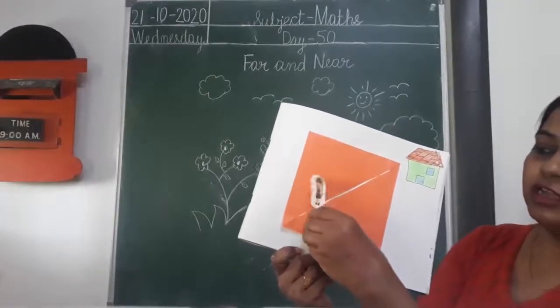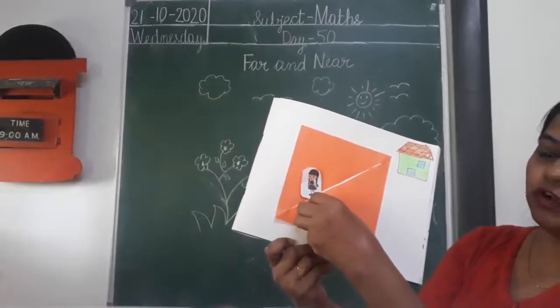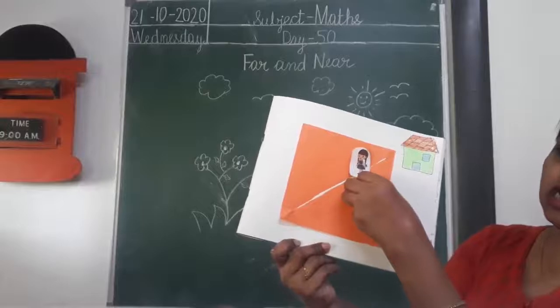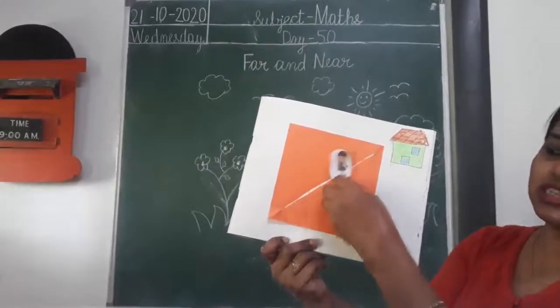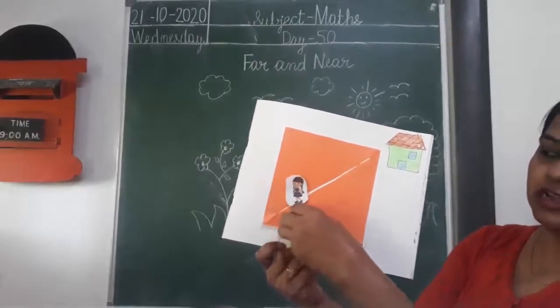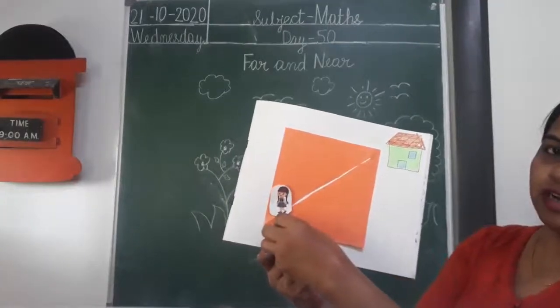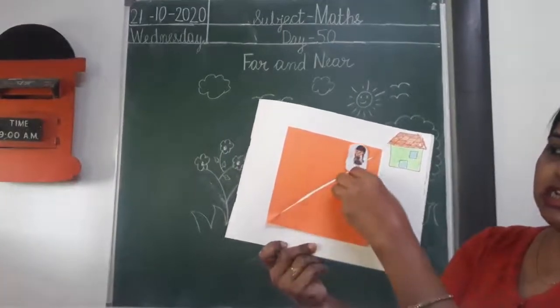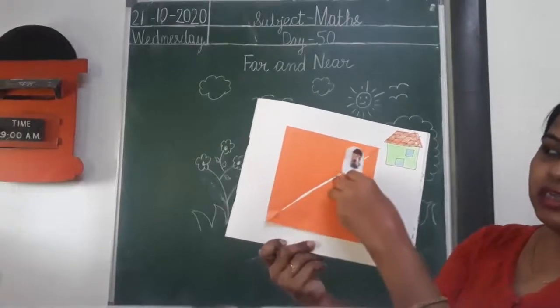Now look carefully. Now the girl is far from her house. Now she is walking toward her house, near to her house. She covered distance. इसने क्या cover किया है? Distance. Far, near. Far from her house, near to her house. Far, near.